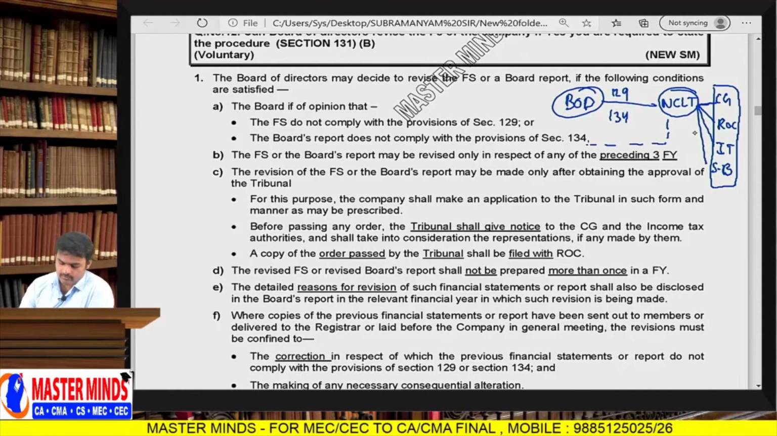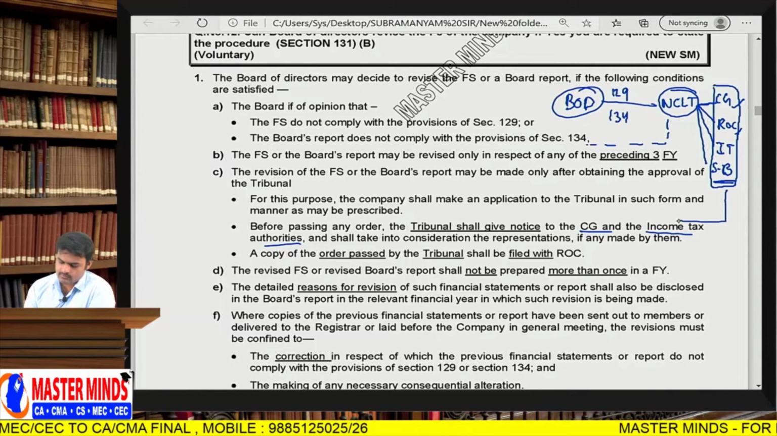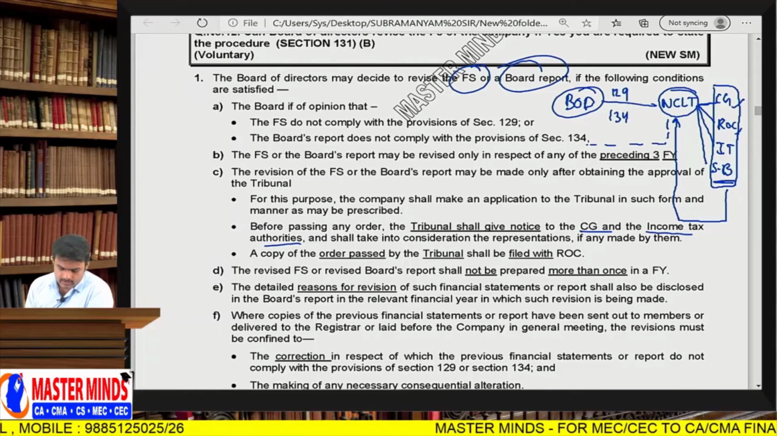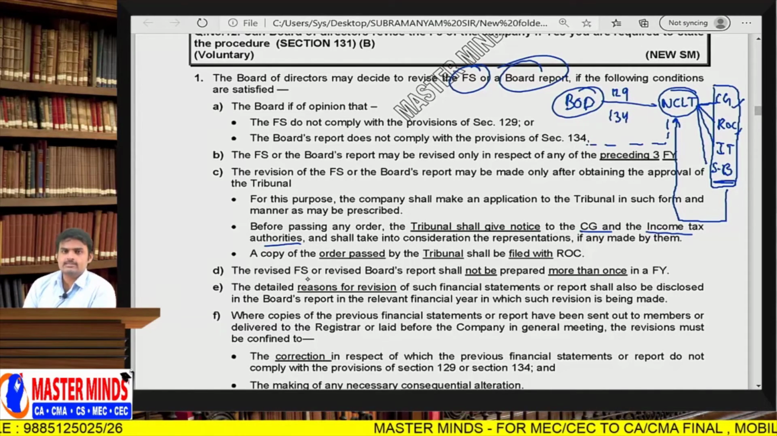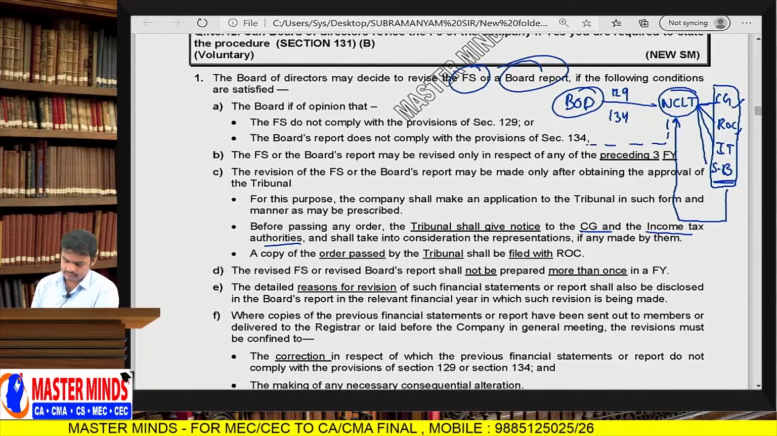So like that, the application will be forwarded by NCLT to these 4 departments: CG, ROC, income tax authorities and any statutory body. SB means statutory body. Now all the representations by these departments will also be considered by NCLT, and NCLT will finally allow the company to revise its financial statements or board report. Okay, Andi. So remember one point, financial statements and board report can be revised only once in a year. You can revise financial statements only one time, Andi, and such revision will happen only to the financial statements related to the preceding 3 years only.